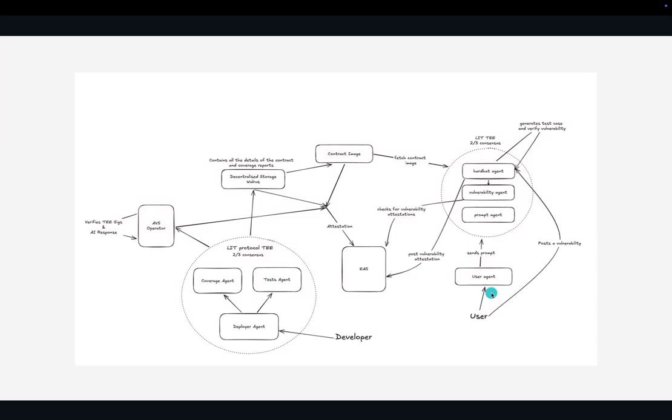And if the user finds out that there has been some vulnerability or they have been scammed, like previously, they can prompt the Hardhat agent, mentioning the scam or the issue that has been faced. It will decode the prompt and generate a test case based on the scenario. It will set up a local Hardhat environment, run the test, and verify the vulnerability.